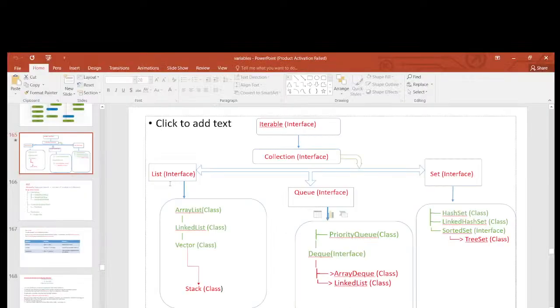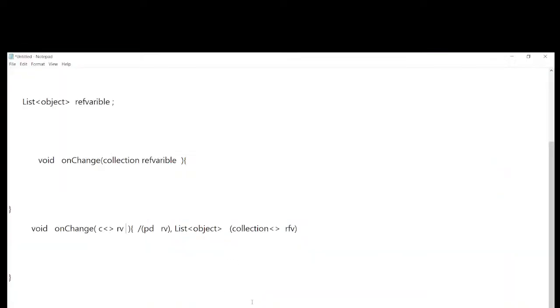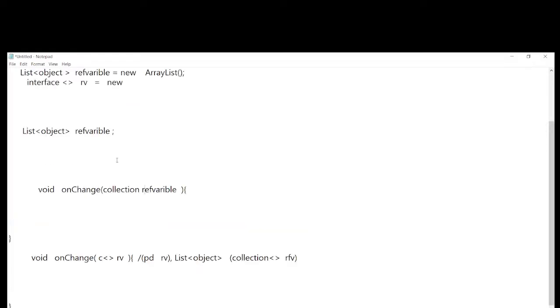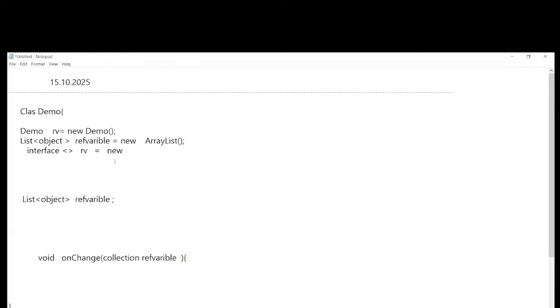So list is one interface. Its implementation classes are ArrayList, LinkedList, and Vector. Vector is one superclass. Its child class is Stack. And in real time, they will pass a collection as an argument. In the collection, one class is already available. We can access this whole object grouping into one object. We can use this method. Like that only they will use it in real time. It is a high level thing.